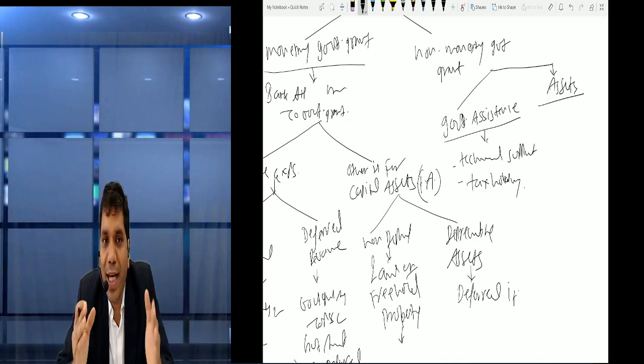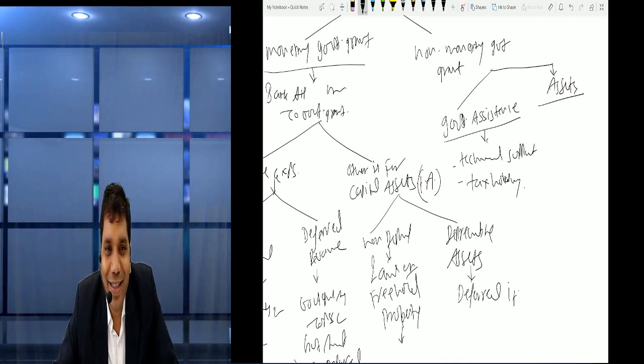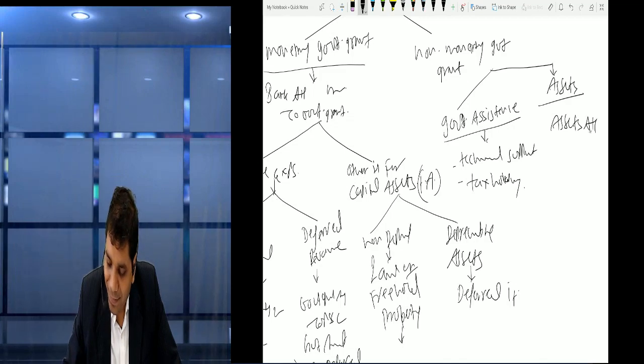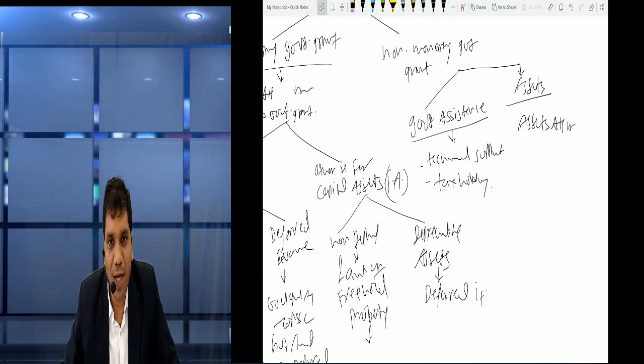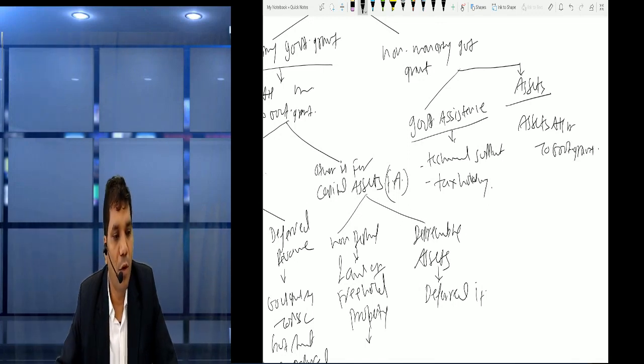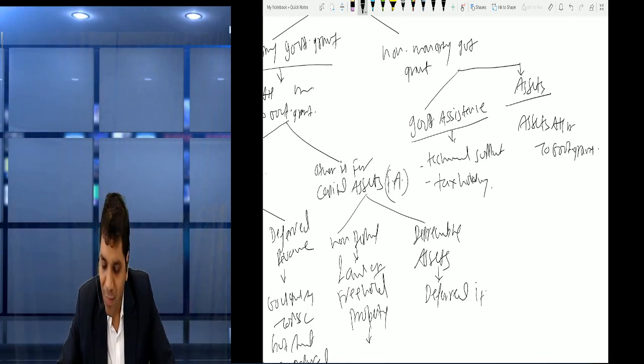So friends, we should be careful. There is both side accounting. It's not like we show the government grant on the liability side only or asset side only. We will pass the entry. What entry we pass? Just tell me. So we receive the assets, so assets account debit. Obvious. Assets account debit to government grant. Barabar. So what we do? We show assets account debit to government grant. Clear? So now friends, assets account debit, what amount we write?